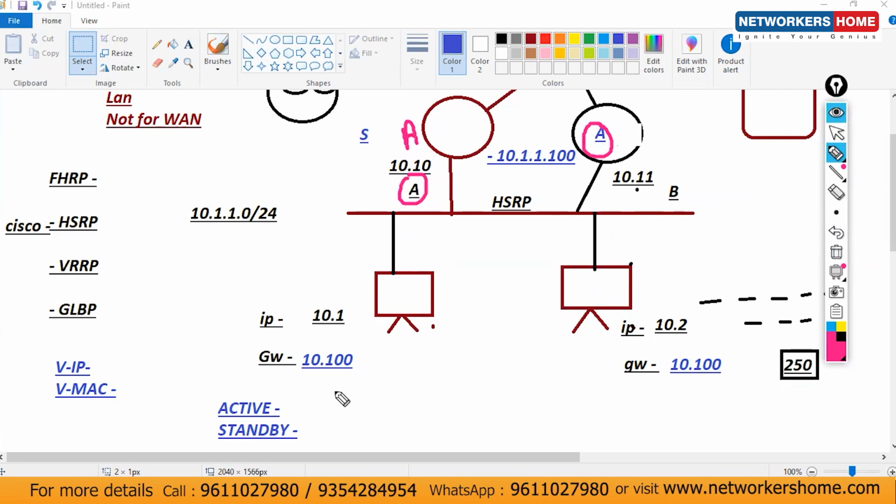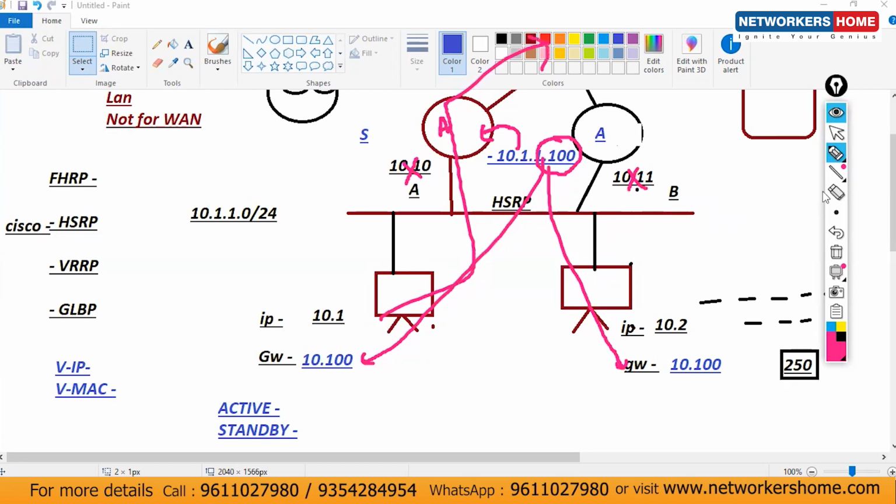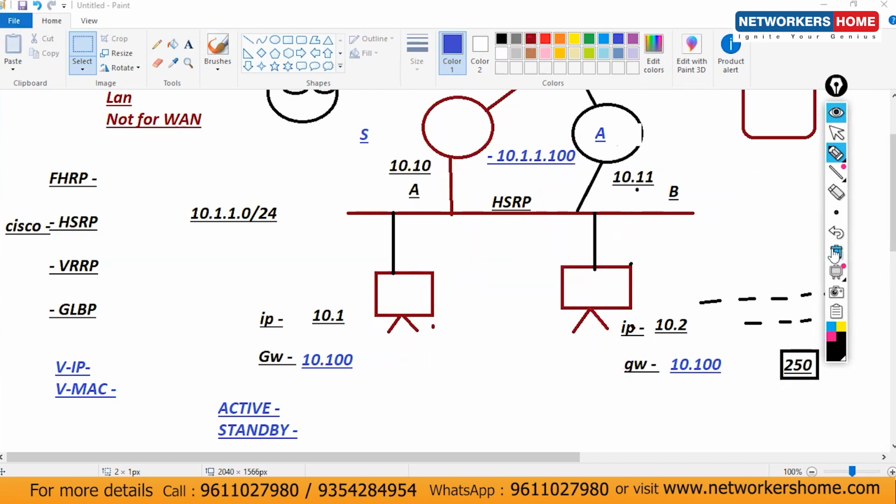See now in gateways, see here, what are the gateways I have mentioned? Once you enable FHRP here or HSRP here, okay, then that physical IP address you don't have to use. Forget about that. You have to use only one IP, and that is the virtual IP. And then assign your gateway what? Dot 100 here. And now if this router is active, so this IP is active on this one, your traffic will be diverted this way. And in case this router is active, then it will be this way. Okay, and there is no concept of physical IP once you enable your HSRP concept. Okay, always virtual IP.